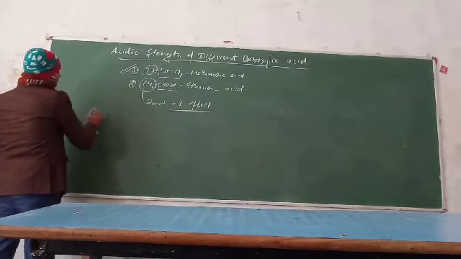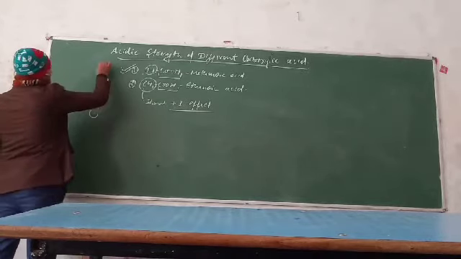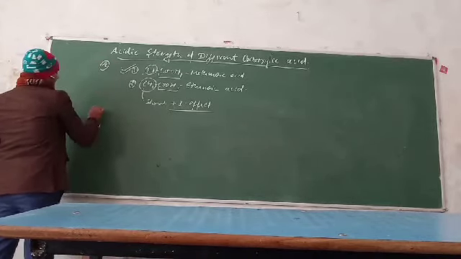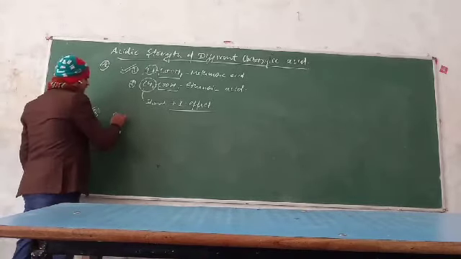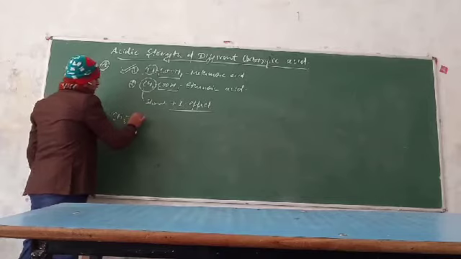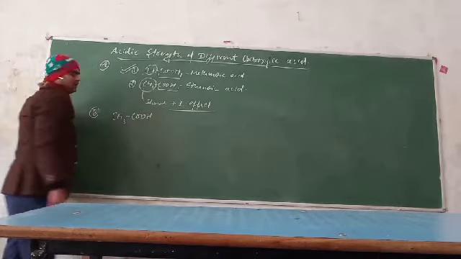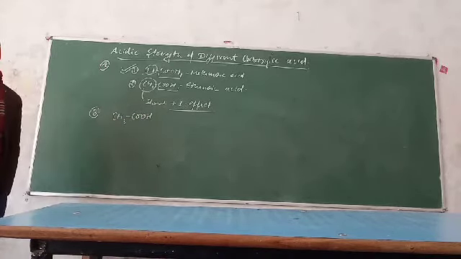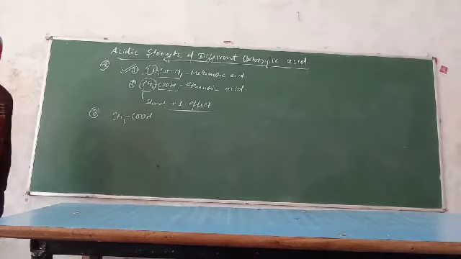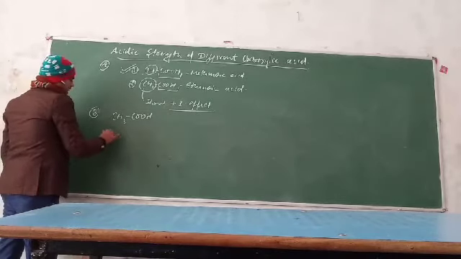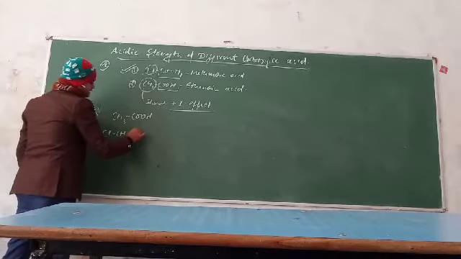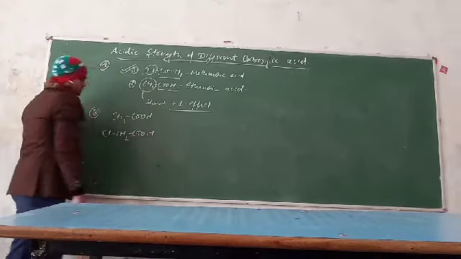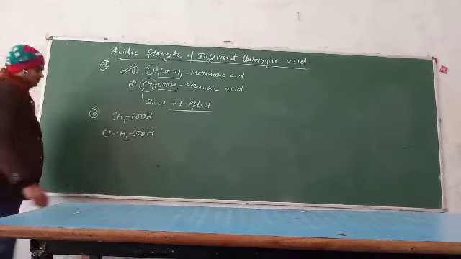Now the second point, this is the A number. Now B. Suppose various compounds are given to you. The first compound is the acetic acid, formula CH3COOH. This is the chloroacetic acid or monochloroacetic acid.